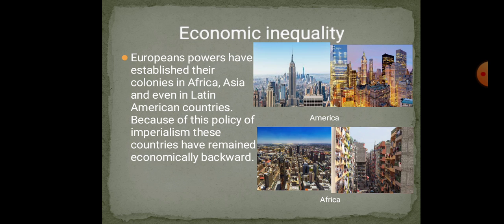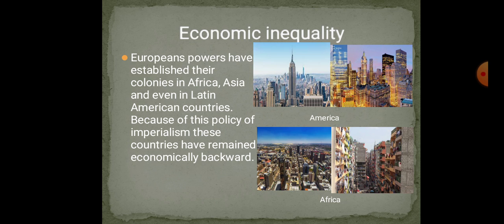Economic means what? Related to wealth. So America is a wealthy, developed country, whereas Africa is not a wealthy country, it is an underdeveloped country. So you know there is always a gap in society, rich and poor. America is rich, Africa is poor. This is economic inequality.